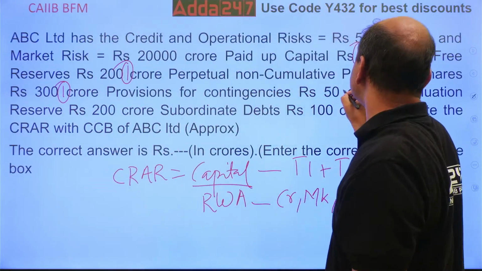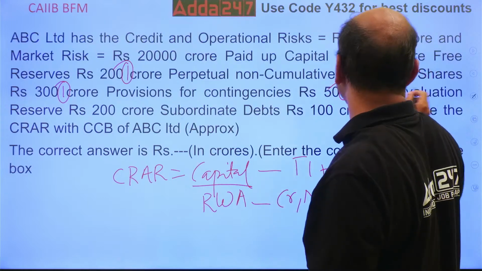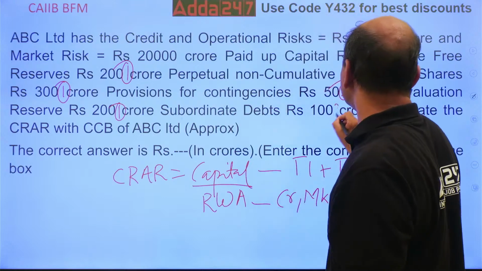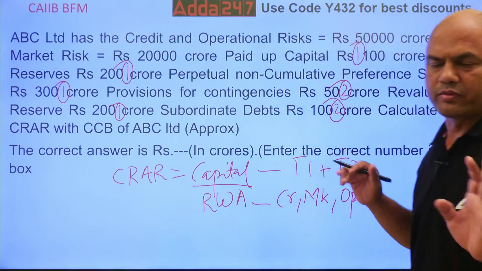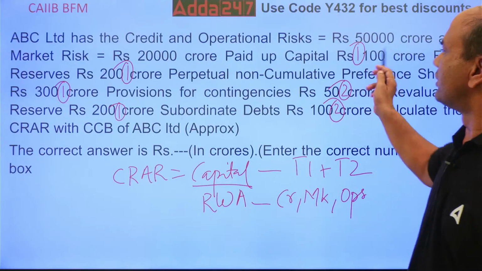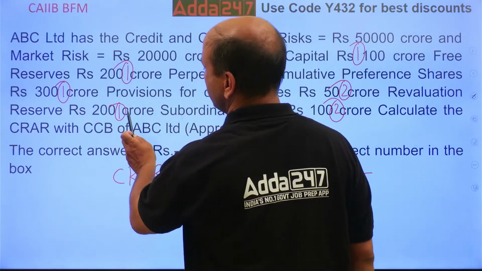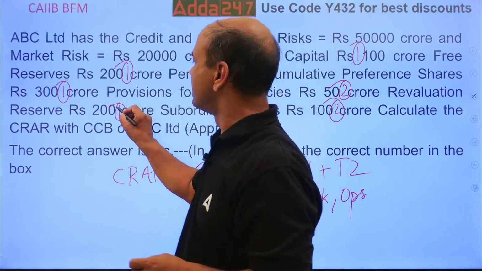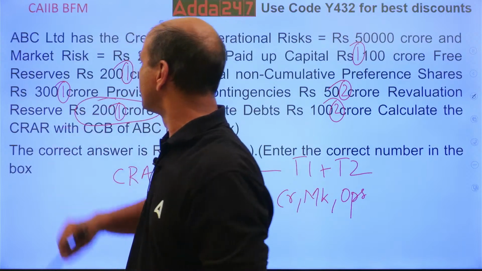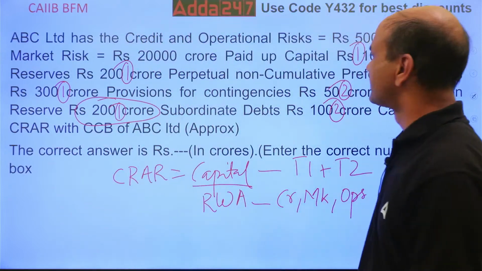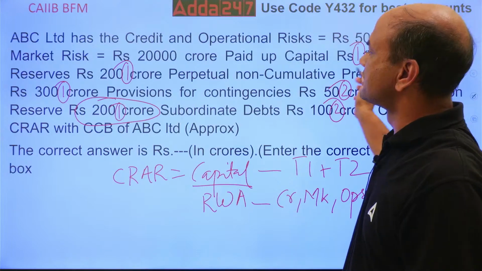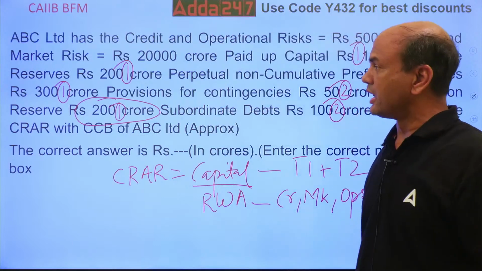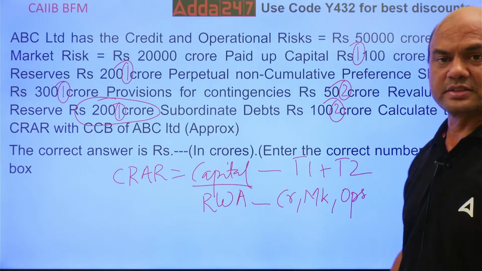Provisions for contingencies, this is tier 2. Revaluation reserves, tier 1. Subordinate debt, tier 2. So now you have classified tier 1 and tier 2. Do the total. But this has a problem. What is the problem in this? See, 100 crores plus 200, 200 plus 300, so total 600. And what about the revaluation reserves?